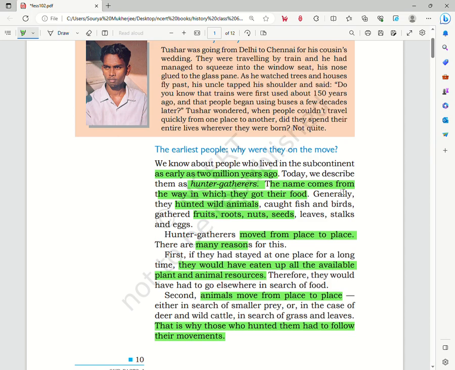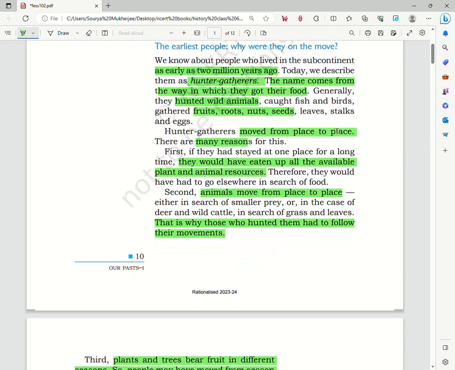It says here the names come from the way in which they got their food. Generally, they hunted wild animals, fruits, roots, nuts, and leaves, and so on. These hunter-gatherers moved from place to place, and there are many reasons for this movement. So we will read about those.